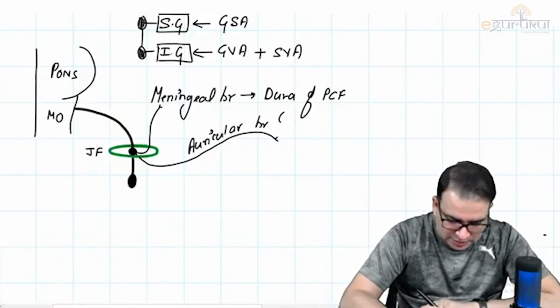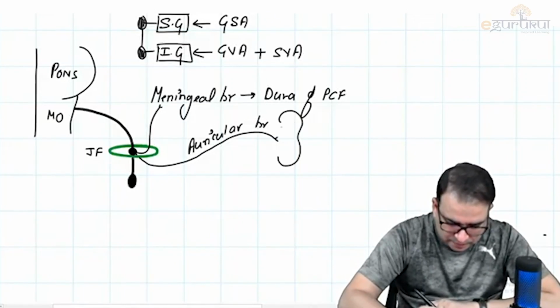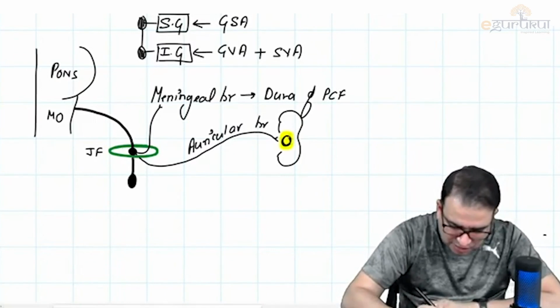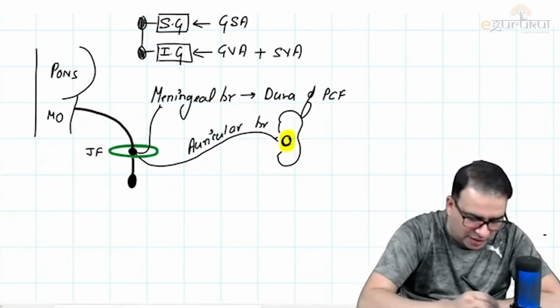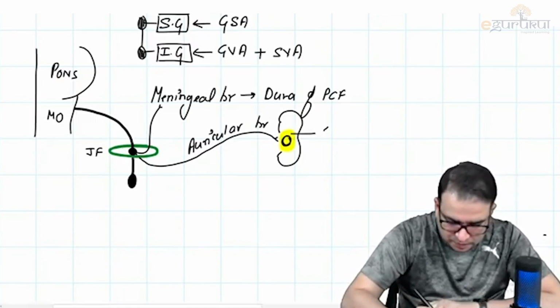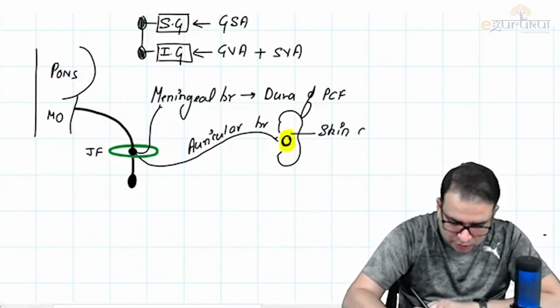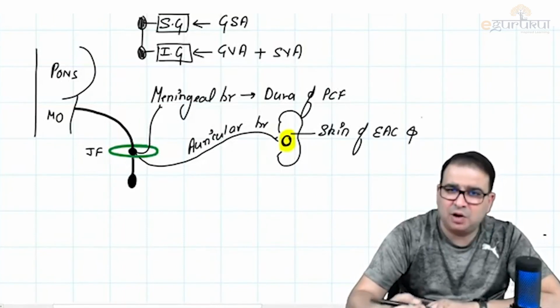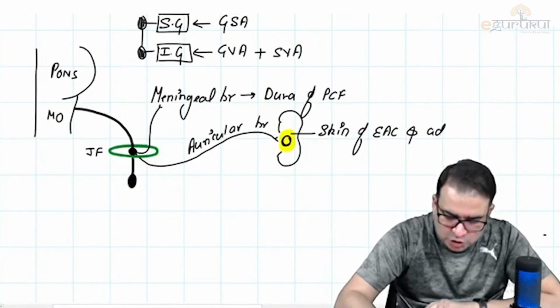So let us say if this here is the ear, and that is the external auditory canal. It is going to supply the skin of the external auditory canal, or external auditory meatus, and the adjoining area.